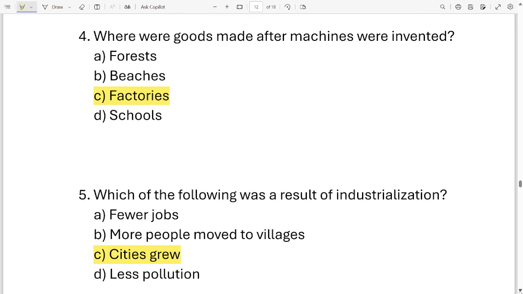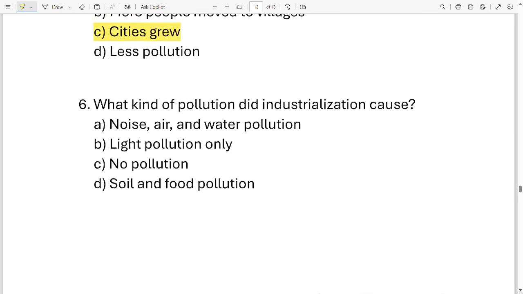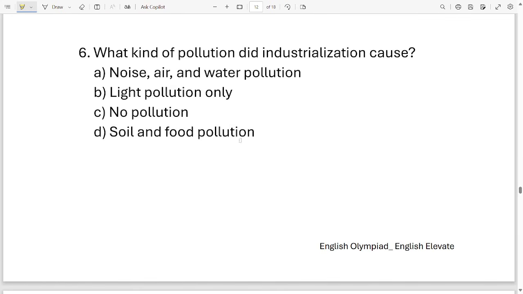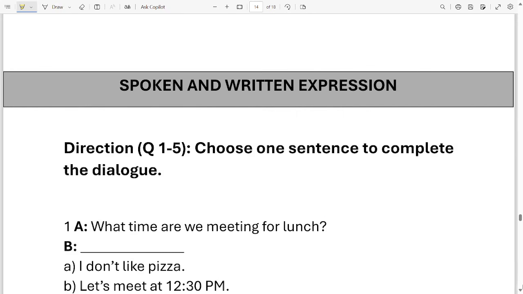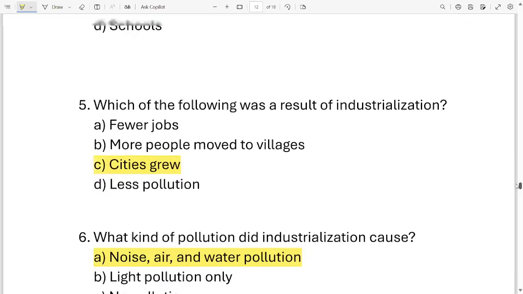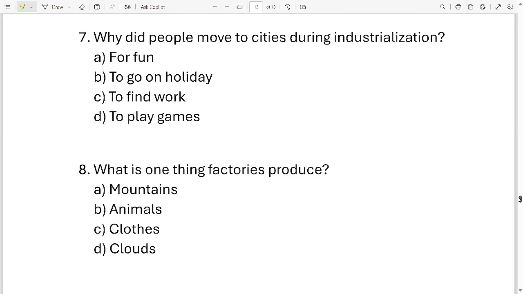Okay. Question number 6. What kind of pollution did industrialization cause? Options are noise, air and water pollution, light pollution only, no pollution, soil and food pollution. These are the four options. Which one is correct? It is option A. Noise, air and water pollution. Okay, I'm extremely sorry.